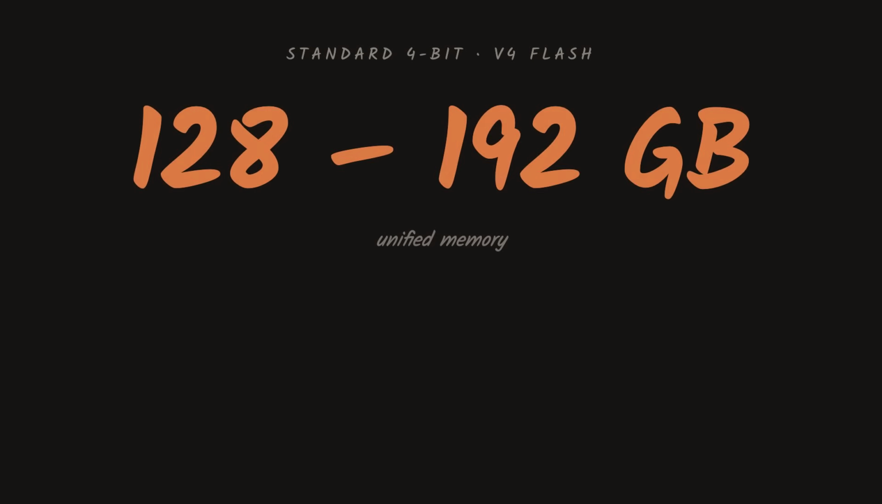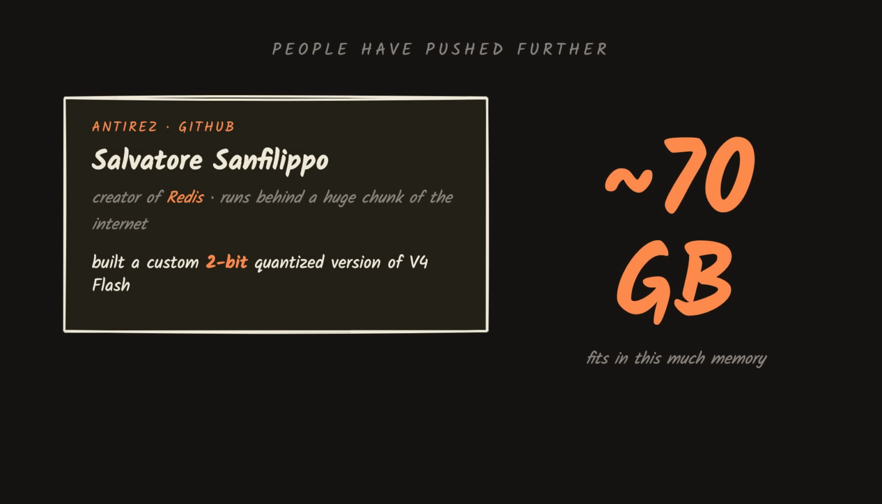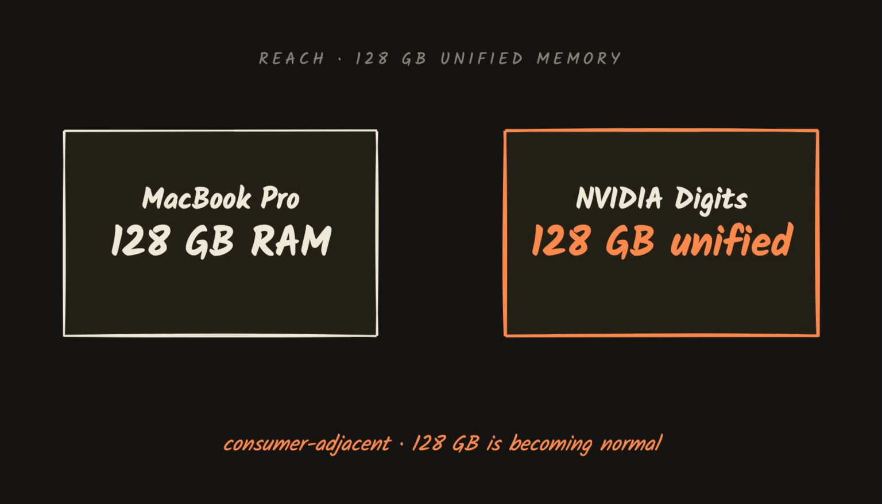They baked it in. At standard 4-bit quantization, V4 Flash needs a machine with 128 to 192 gigabytes of memory. That's a high-end Mac Studio, around $6,000. Not cheap, but you can order one and put it on your desk. People have pushed further. Salvatore Sanfilippo, he created Redis, the database that runs behind a huge chunk of the internet, built a custom 2-bit quantized version that fits in about 70 gigabytes. That's within reach of a MacBook Pro with 128 gigs of RAM.